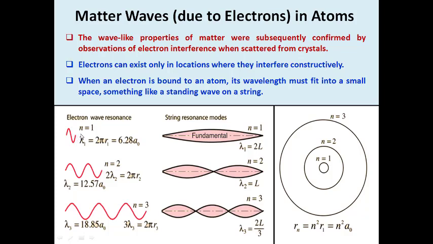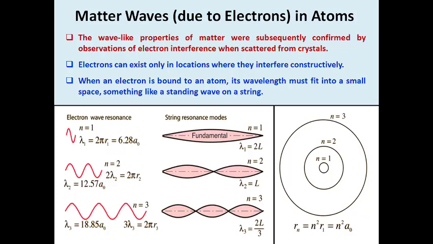And then what about the wavelength? You know the amplitude of the wave couldn't cross n=2. So the electron couldn't jump to n=2 when it is in wave motion. The wave motion is confined within this orbit, which means the total length travelled by the electron is given by 2πr. So 2πr represents the circumference of the circular orbit. The total wavelength λ1, which represents the wavelength of the electron in the first orbit, will be equal to 2π r1, which is 6.28 times a0, where a0 is the Bohr radius.